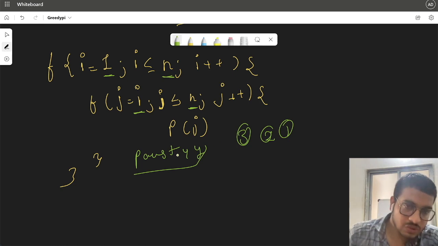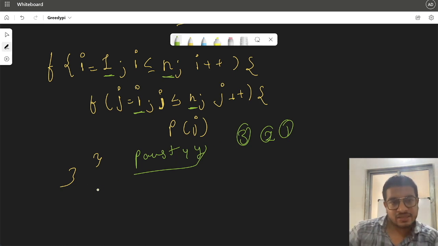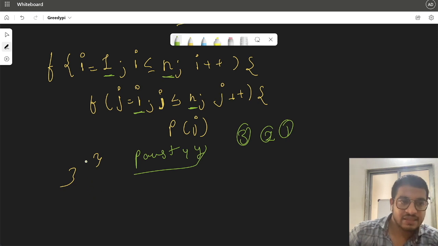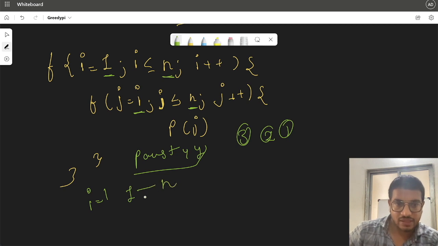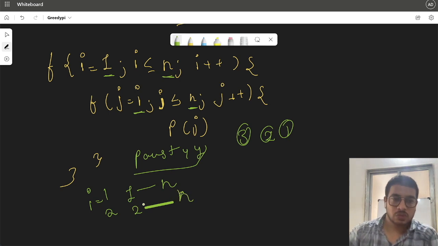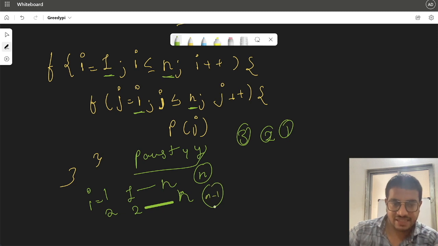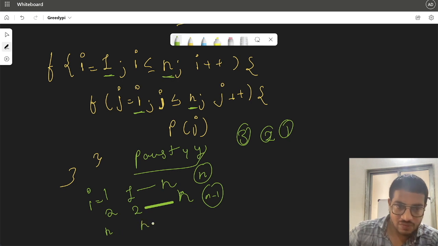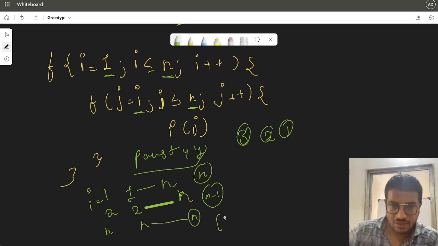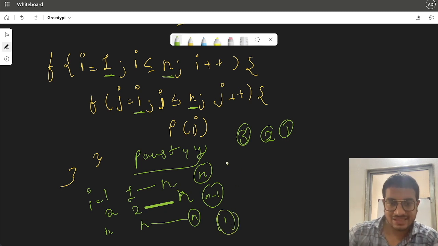If we try to answer it, what we'll notice is, when i is equal to 1, j will go from 1 to n. For i equal to 2, j will go from 2 to n. So the number of values j is having in the first case is n. In the second case, it is n minus 1. If i is equal to n, the number of values j is having is 1. So we'll just need to sum all this.